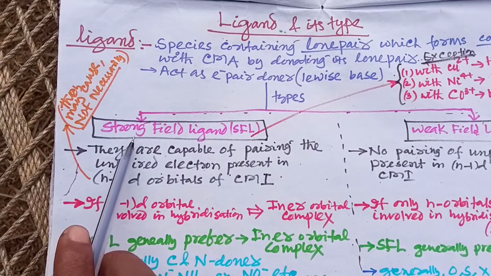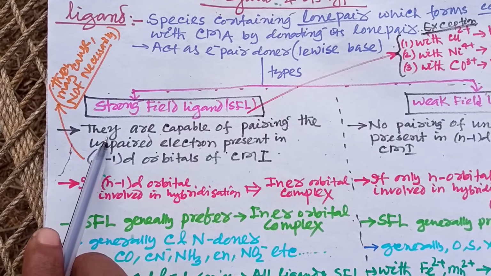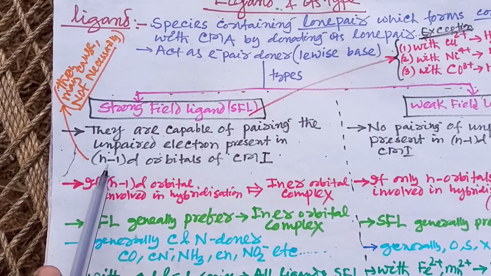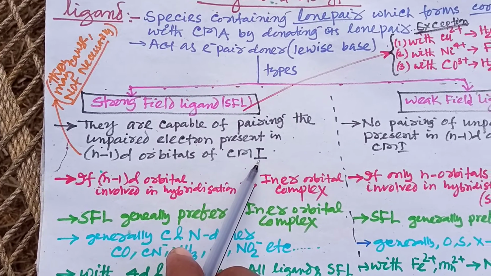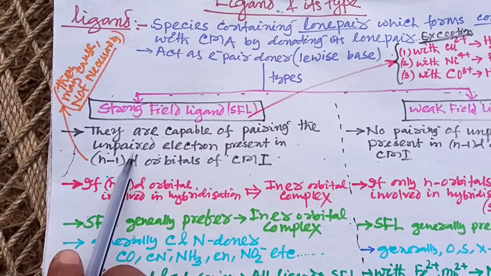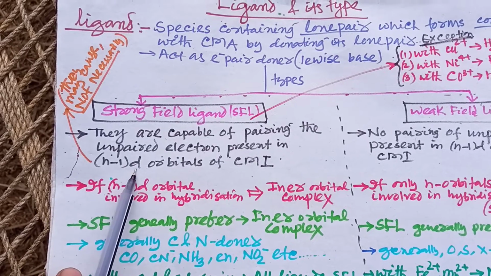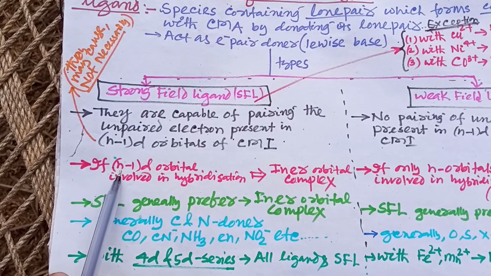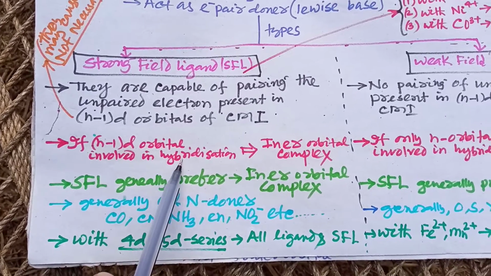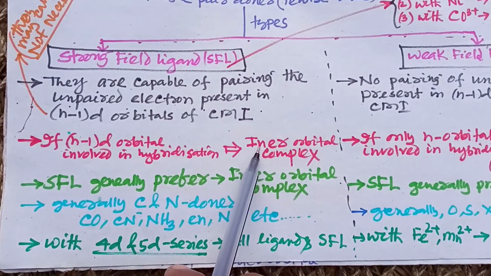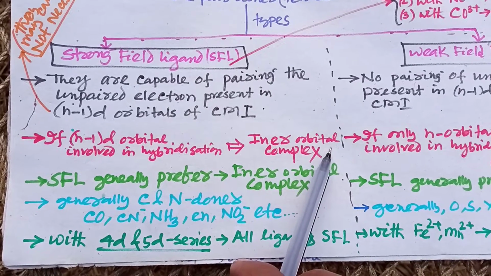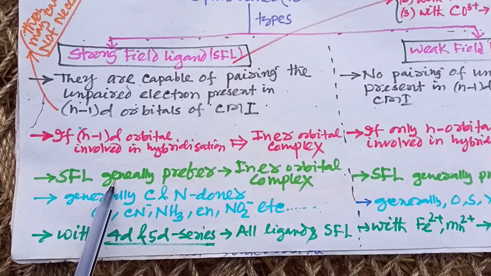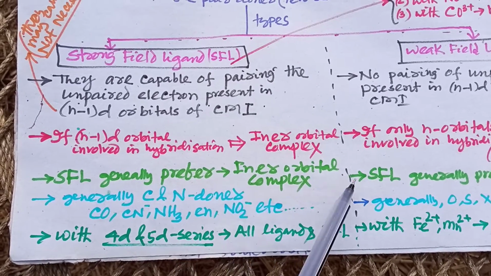Strong field ligands are capable of pairing the unpaired electrons present in the n-1 d orbital of the central metal ion. If n-1 d orbitals are involved in hybridization, then the complex formed will be known as an inner orbital complex, and SFL, that means strong field ligand, generally prefers inner orbital complex.